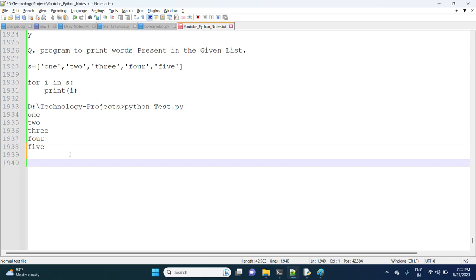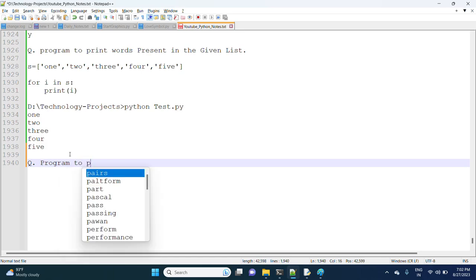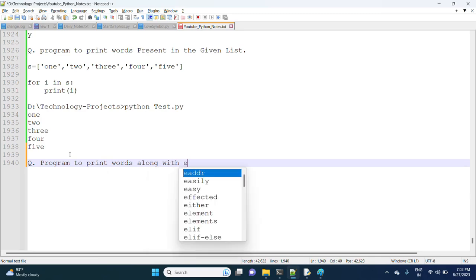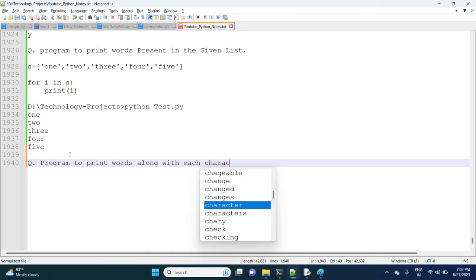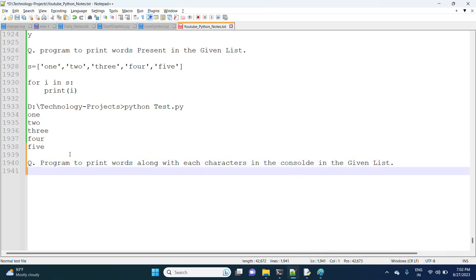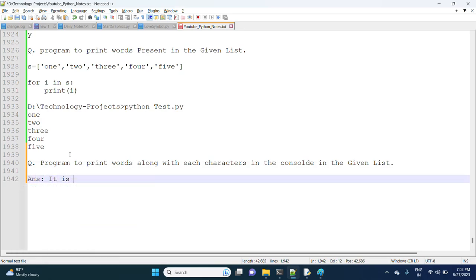So the requirement is: program to print words along with each character in the console in the given list. Make sure it is possible.